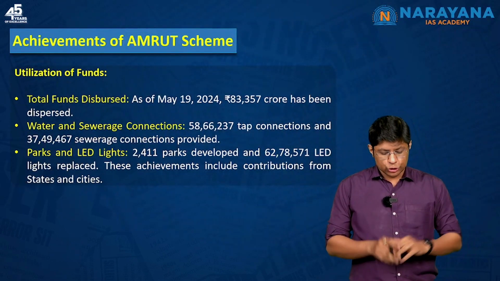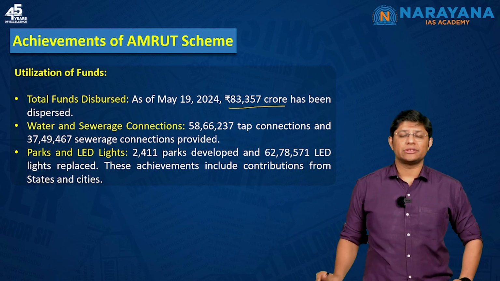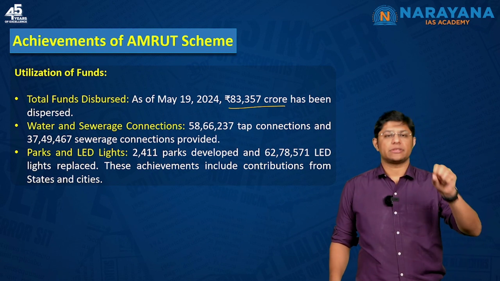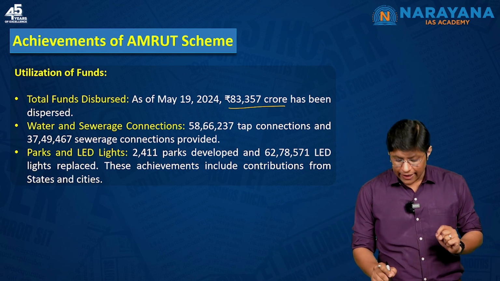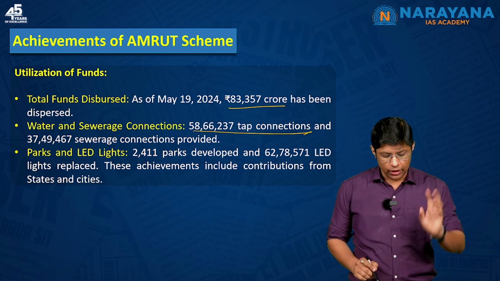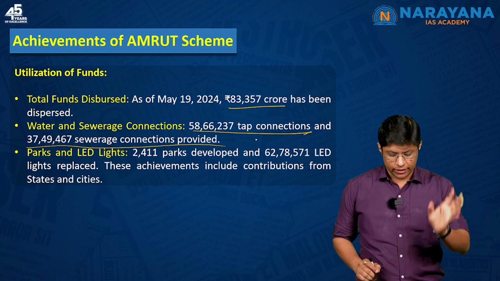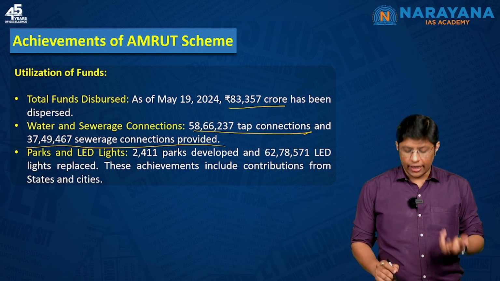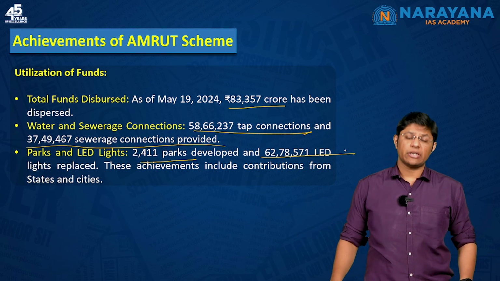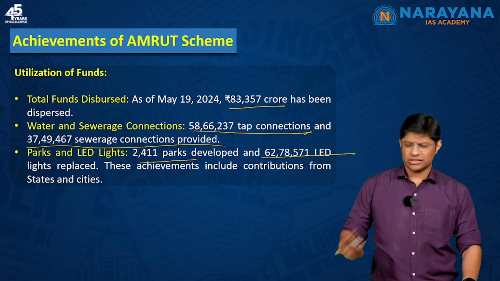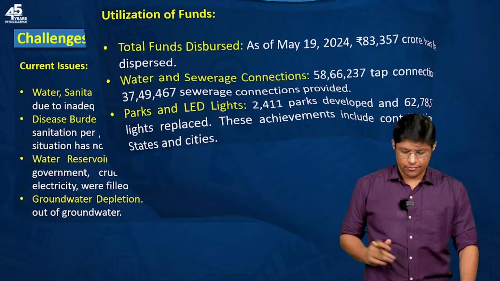Now, so far as on May 19, 2024, only 83,000 crore has been disbursed. Second, around 59 lakh tap connections have been installed and around 38 lakh sewerage connections have been provided. Around 2,500 parks were developed and around 63 lakh LED lights were replaced under the AMRUT scheme. So, these are few facts. Don't try to mug up all the facts. Remember 1 to 2 facts, that's it.